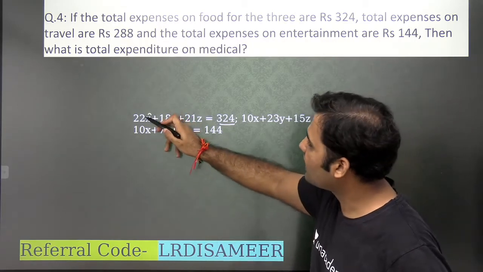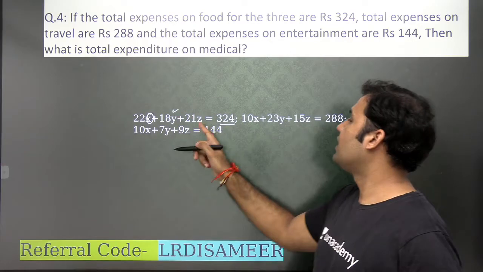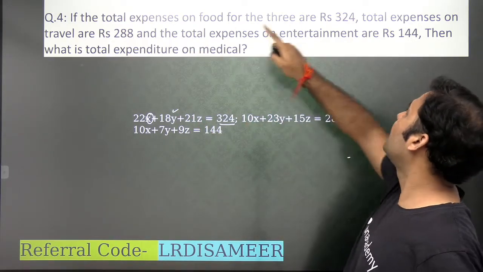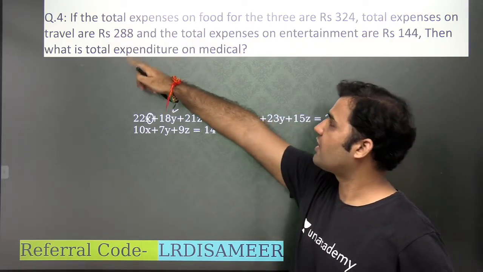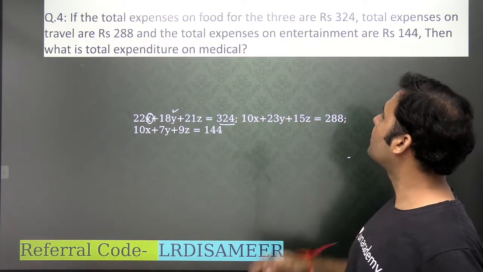So what is X here? X is the income of Tom. What is Y here? Y is the income of Dick. And what is Z here? Z is the income of Harry. Similarly, guys, you make a second equation, total expenses on travel. Travel के तीनों individual expenses लिए, Tom के, Dick के, Harry के तीनों का total 288 के equal रखा.